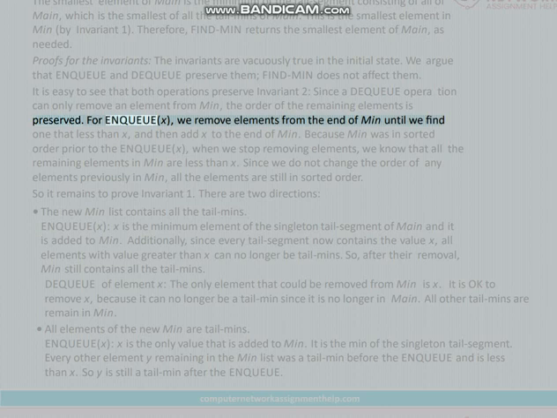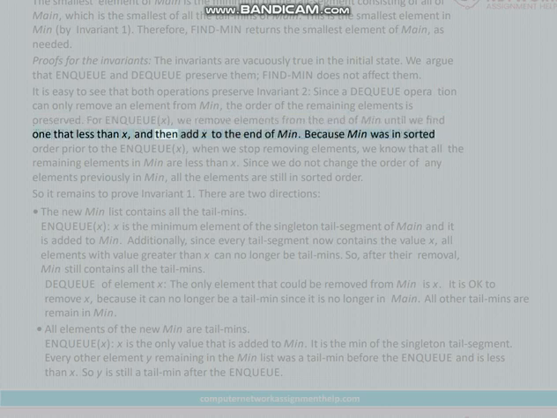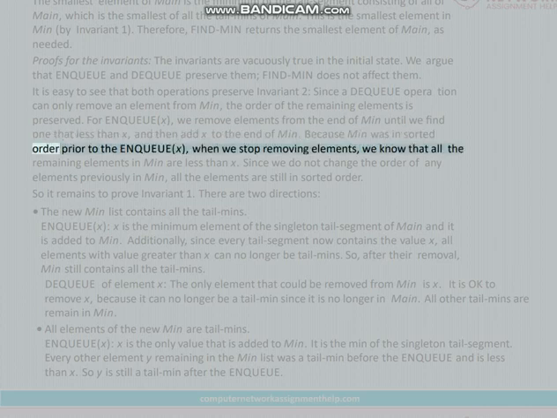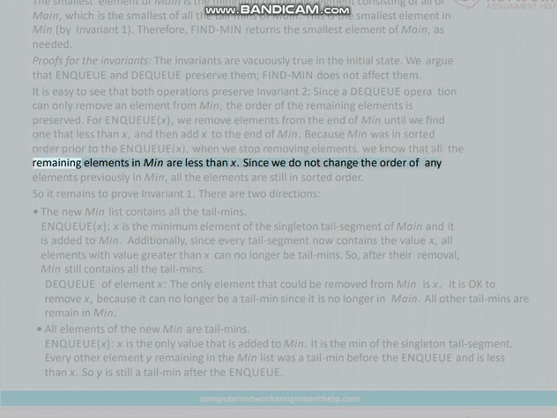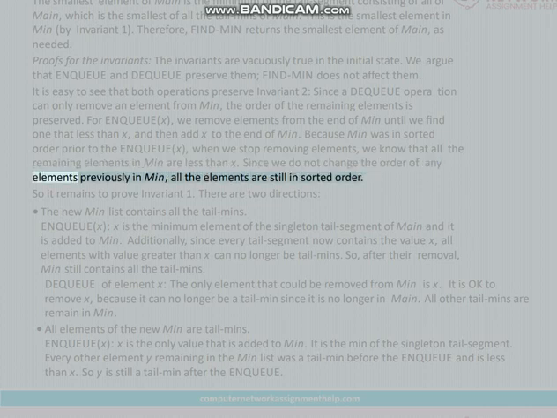For enqueue X, we remove elements from the end of min until we find one that is less than X, and then add X to the end of min. Because min was in sorted order prior to the enqueue X, when we stop removing elements, we know that all the remaining elements in min are less than X. Since we do not change the order of any elements previously in min, all the elements are still in sorted order.